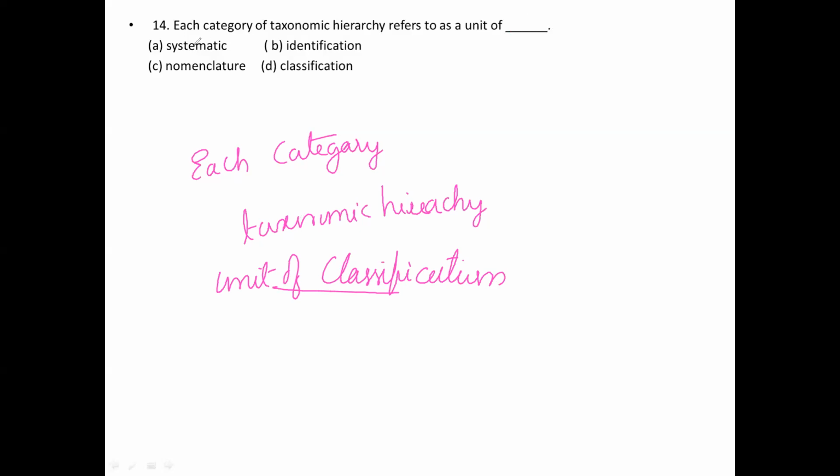Systematics means a systematic arrangement of living organisms, that is wrong here. Identification is also wrong. Nomenclature means naming. So classification is the correct option for this 14th one. Now I would like to move on to the next slide.